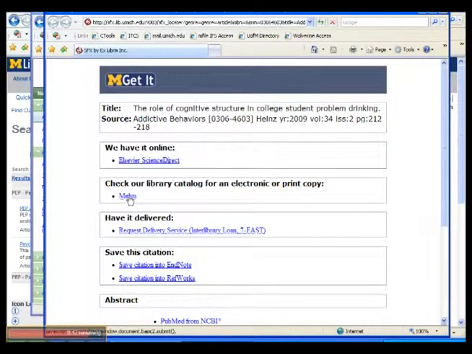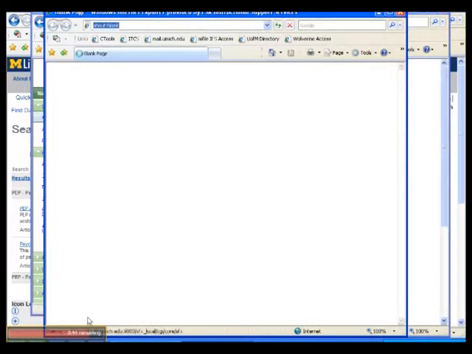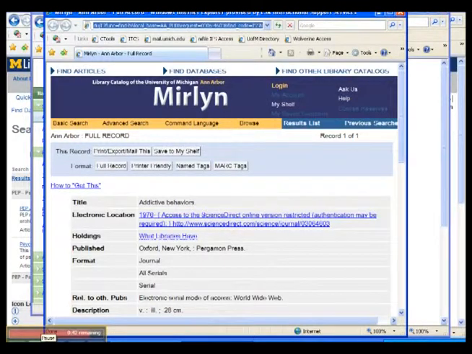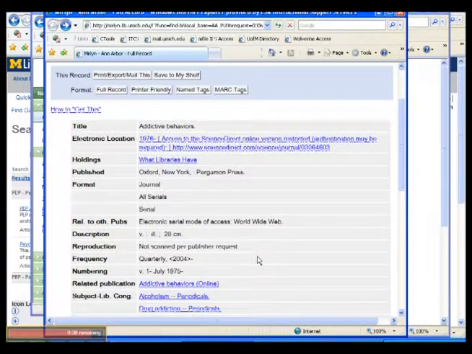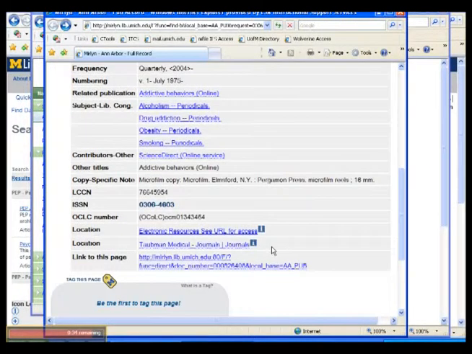In this instance, you're going to click on the link for Merlin. That activates the library catalog. The Merlin catalog page will let you know where the journal article is physically located. In this instance, this article is located in the Taubman Medical Library on campus.